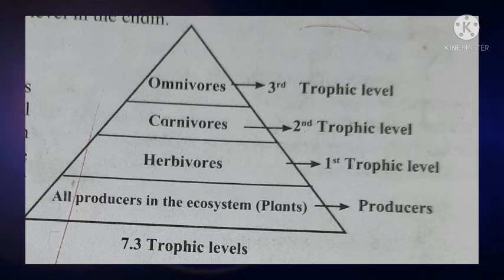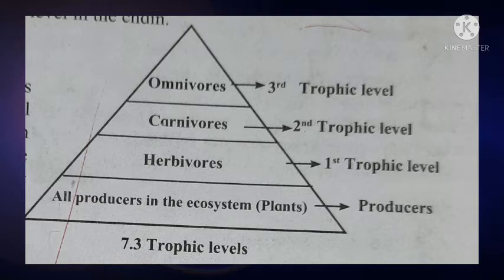It is also known as the apex carnivore. So in the trophic levels, the structure looks like a triangular shape. It means that when we go from the producer to the third trophic level, the number of animals in each trophic level decreases. So this is about the energy pyramid and the different trophic levels present in it.